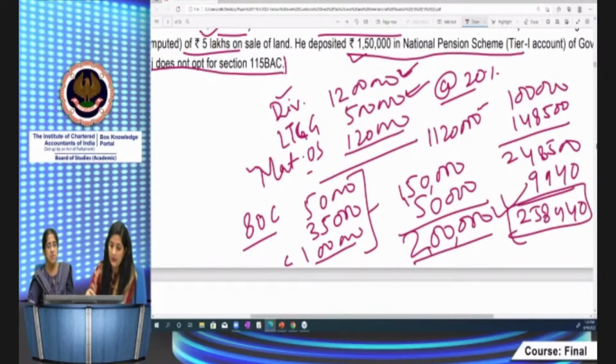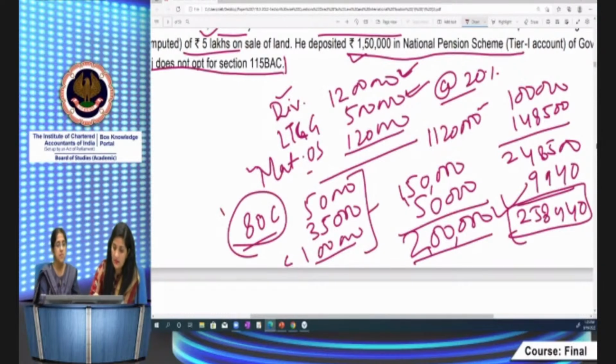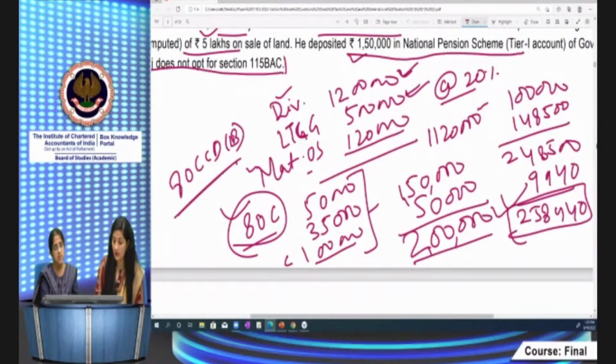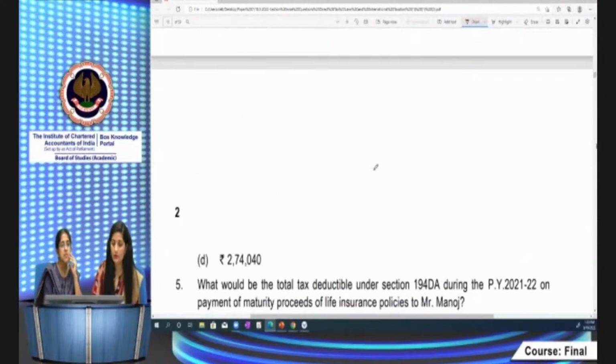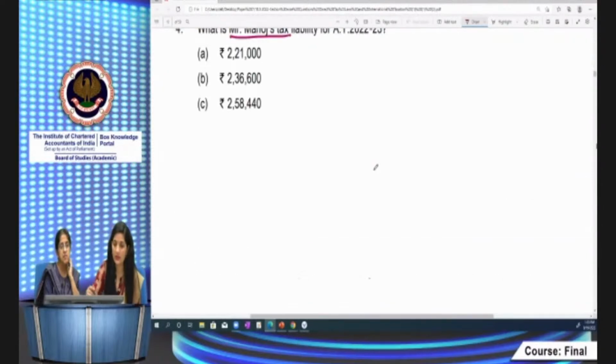Here you have seen 80C came in, and you have to keep this information in mind. 80CCD(1B) also came into the picture, right? In respect of this also he is eligible for the deduction. So these are the two deductions you have to consider while computing the total income. Accordingly, tax liability has to be computed. What is the fourth question? The fourth question is in respect of tax deductible. We already computed this. The correct answer is 2,58,440.